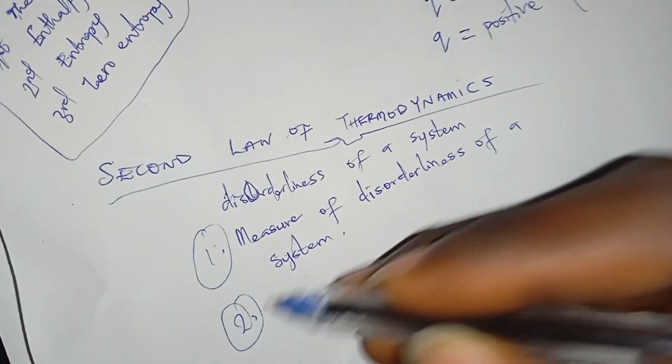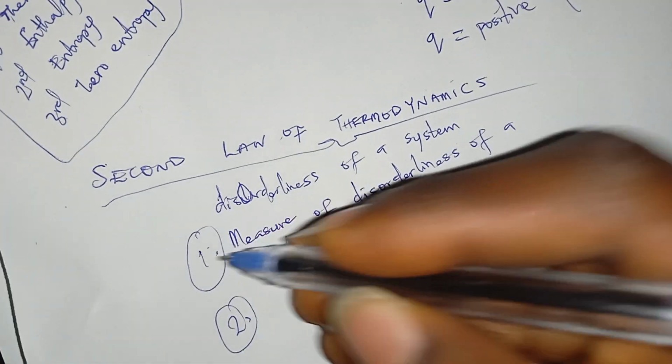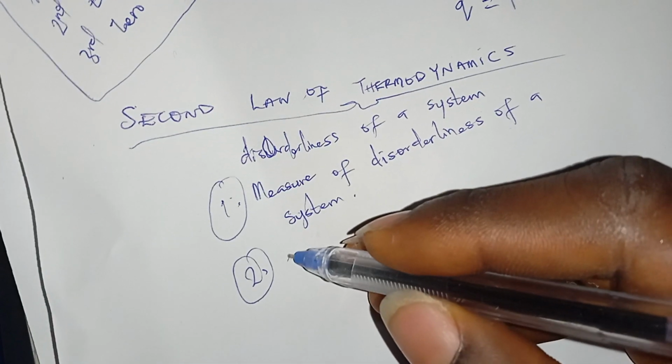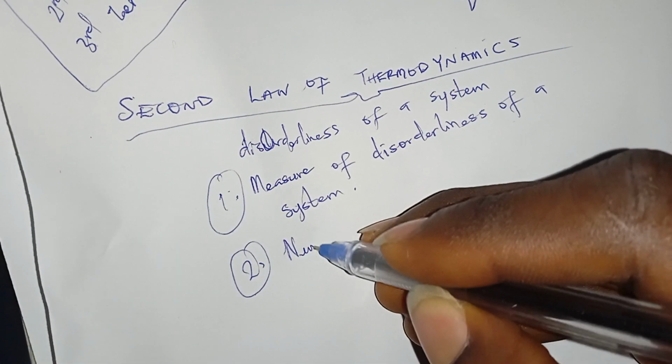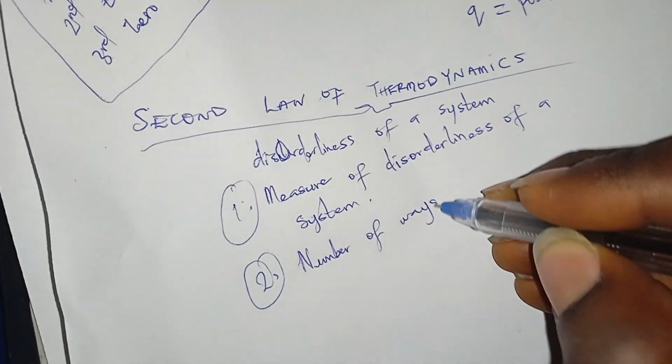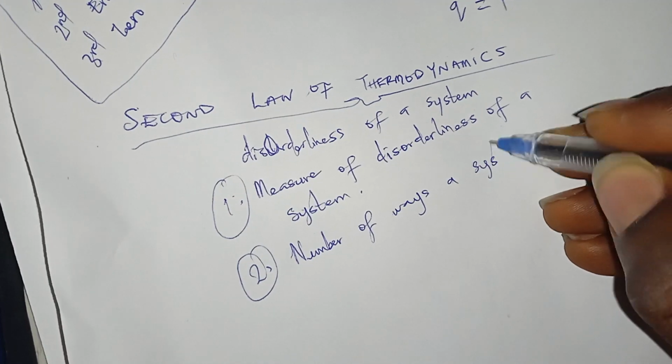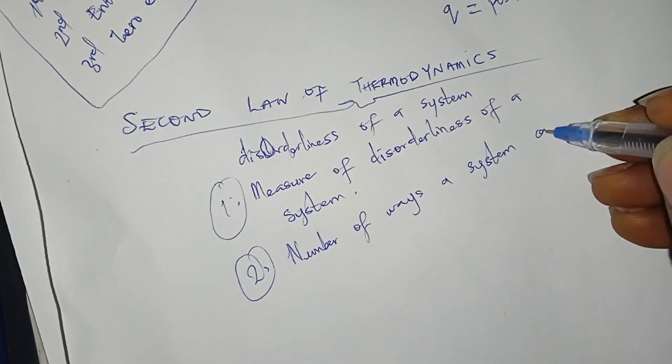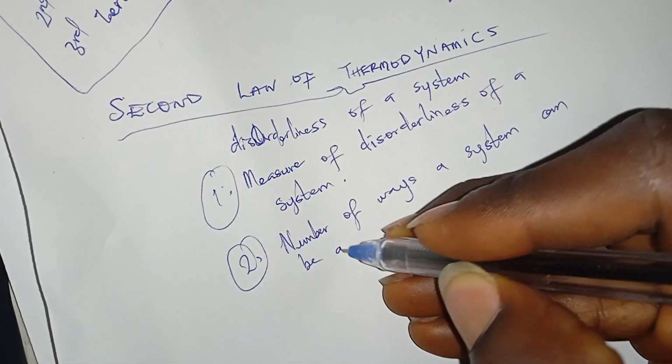The second definition you need to know is that entropy talks about the number of ways a system can be arranged.